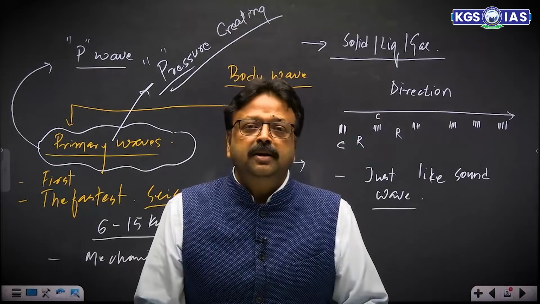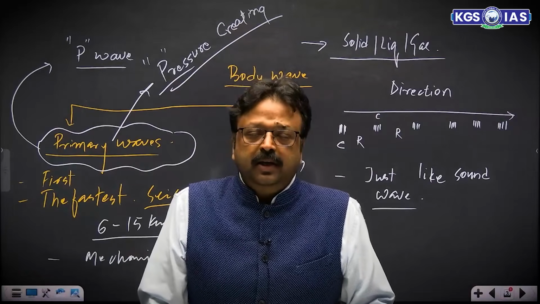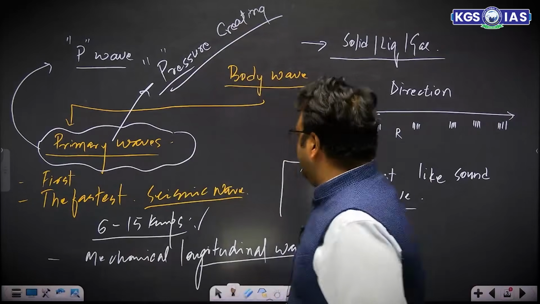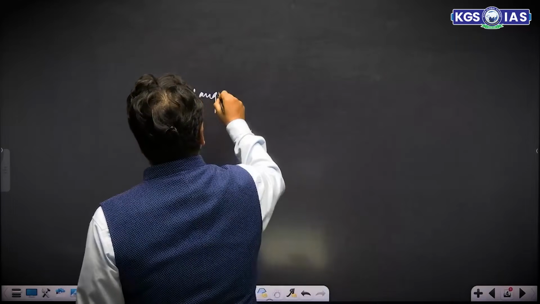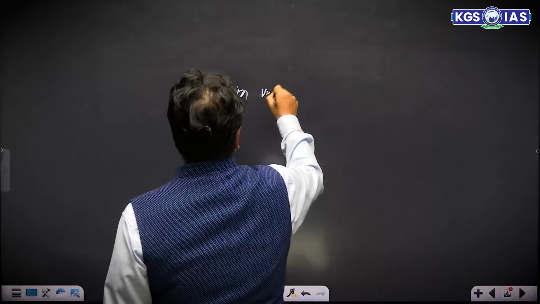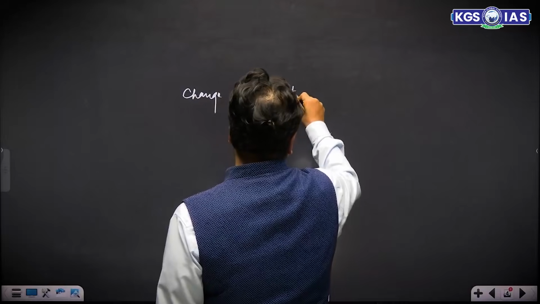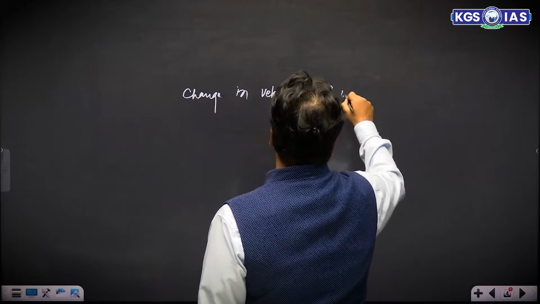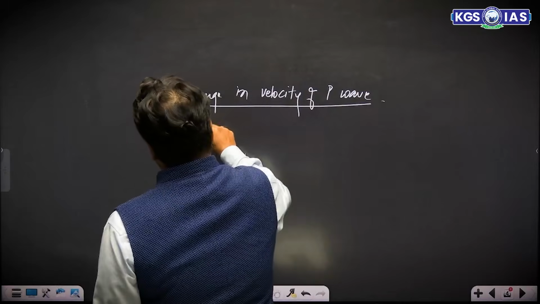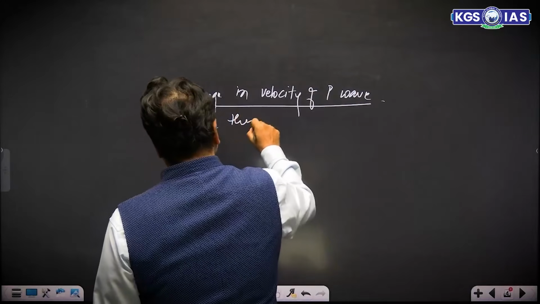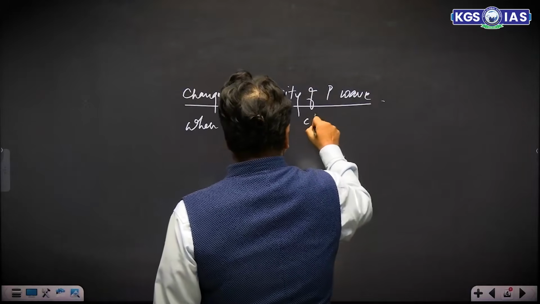The denser the medium, the more the velocity. So there is a change in velocity of the P wave when there is a change in density.